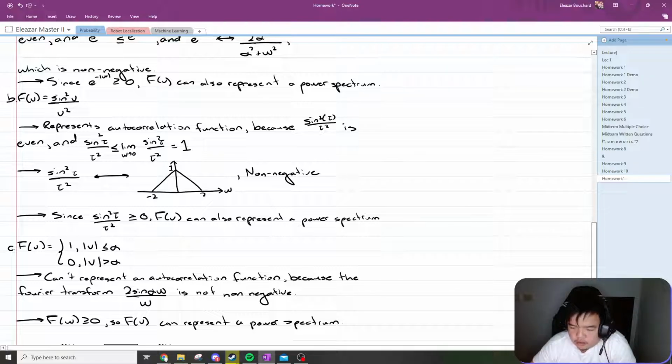It cannot represent an autocorrelation function because the Fourier transform, 2 sine of alpha times omega over omega, is not non-negative. However, since our f of omega is greater than or equal to 0, this can represent a power spectrum.